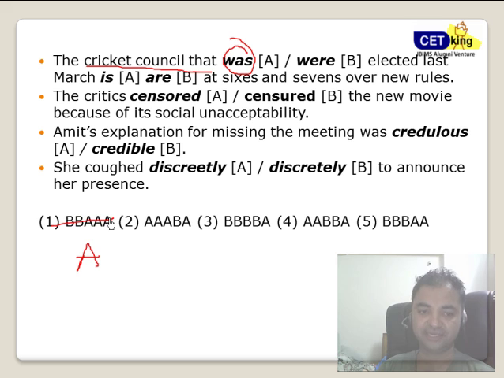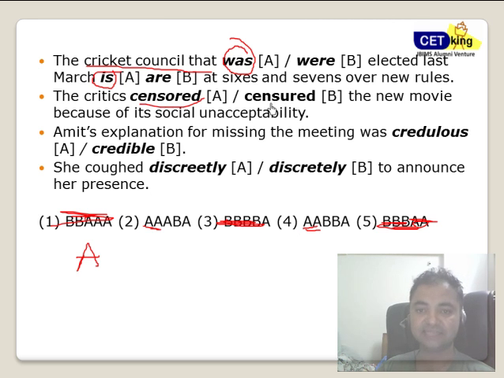Any option which is not giving you A is out. So this is out, this is out, this is out. So the second one, without even touching, I can say has to be A, but let's try it out. Fine. Elected in March is R at 6s and 7s all over new rules. Is obviously it becomes singular. So it's an easy strategy, obviously, because that was already clear from the option itself.